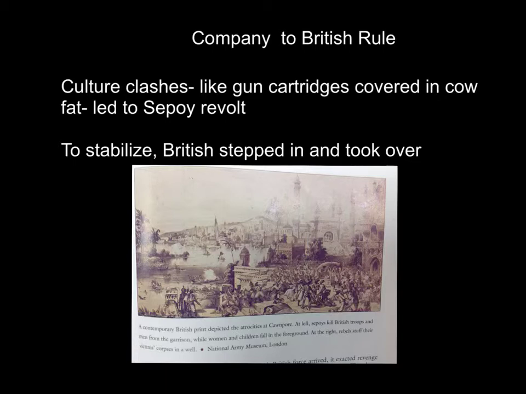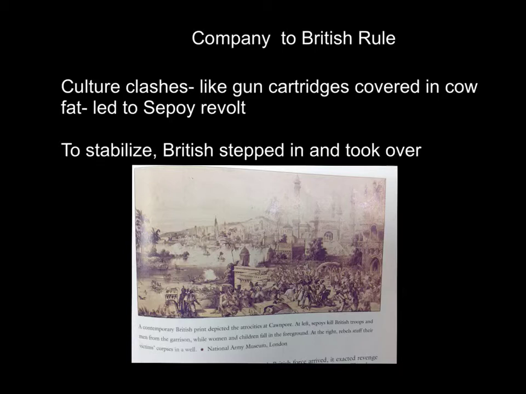And while the Muslims that were present because of the Mughal tolerance of religions thought it might have pig fat, and so they refused. Eventually, this led to a sepoy revolt. To stabilize the region, the British took over and stepped in and put in their own government.